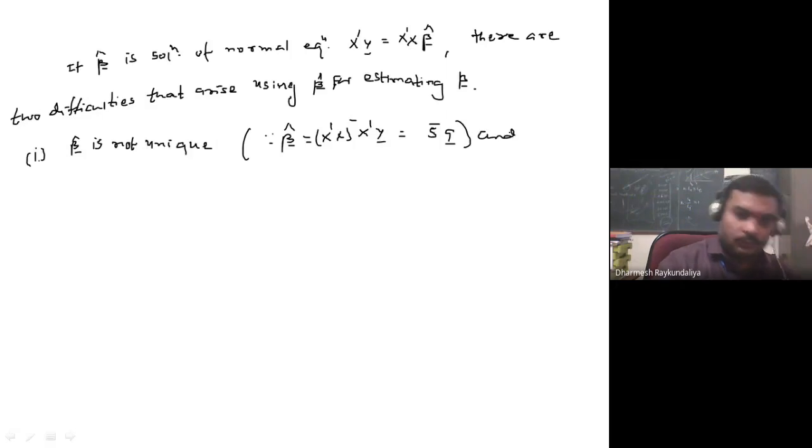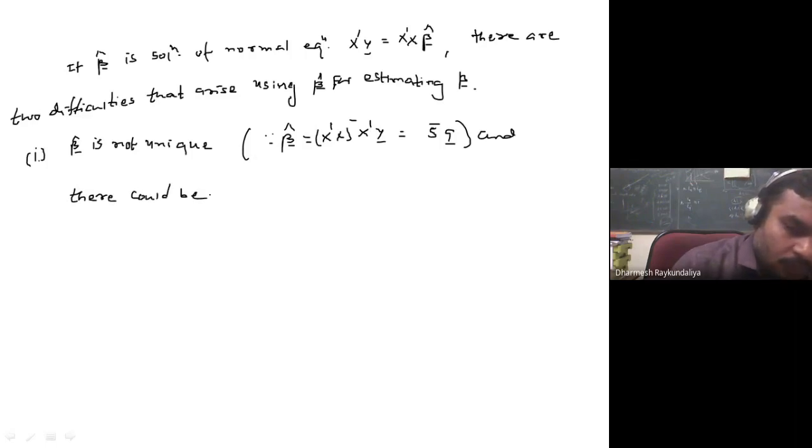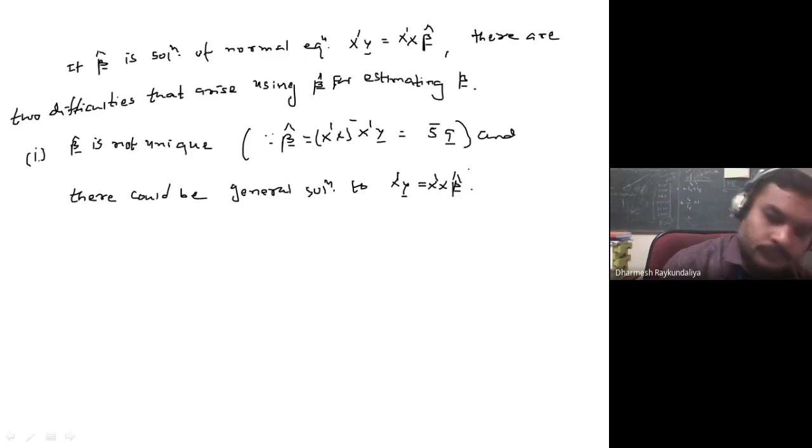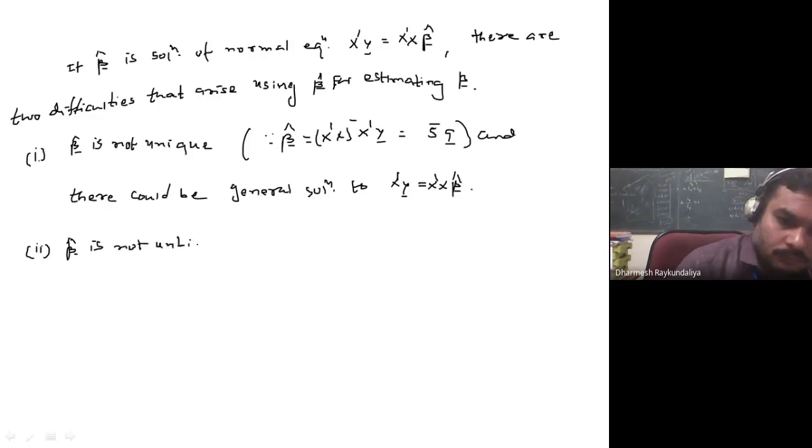And if it is not unique, then what will happen? There could be a general solution to X dash Y is equal to X dash X beta cap. That is the general solution of the normal equation. Okay. And second, what is it? Beta cap is not an unbiased estimator of beta.